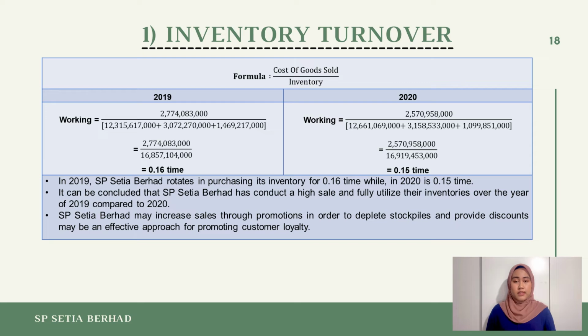So as shown in the slide, inventory turnover for SP Siti Berhad in 2019 is 0.16 times, while in 2020 the inventory turnover is 0.15 times. This shows that SP Siti Berhad had high sales and fully utilized their inventories in 2019 compared to 2020. As for the suggestion, SP Siti Berhad may increase their sales through promotions in order to deplete their stockpiles. Also, discounts may help them to clear their inventory in a shorter period and may be an effective approach for promoting the customers' loyalty.